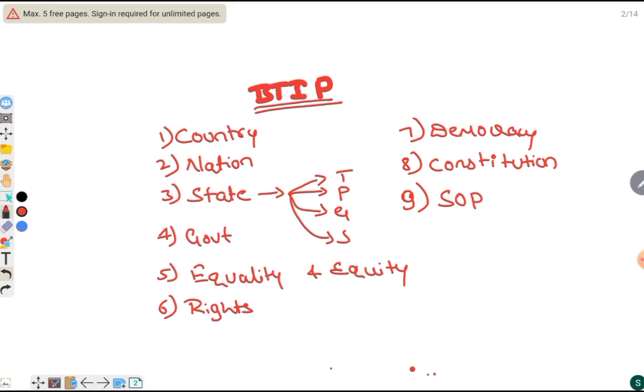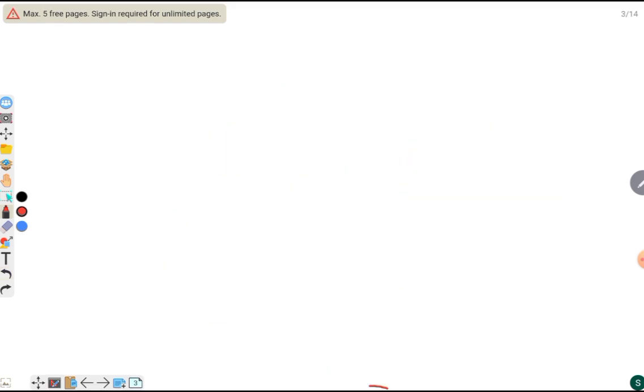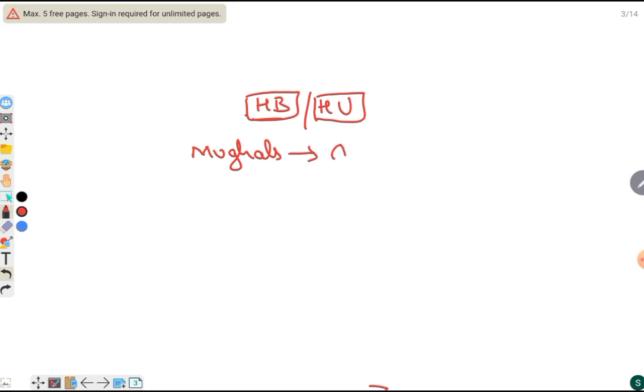In today's lecture, we will see about the historical background or historical underpinnings. After the Mughals, especially after the death of Aurangzeb, there was no such pan-India leader to rule India. Hence, the foreigners took advantage of ruling India.